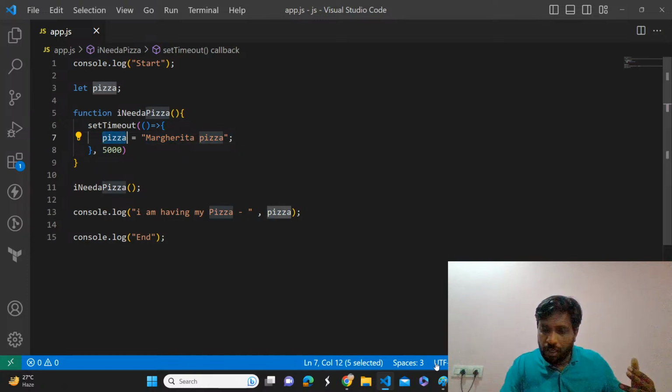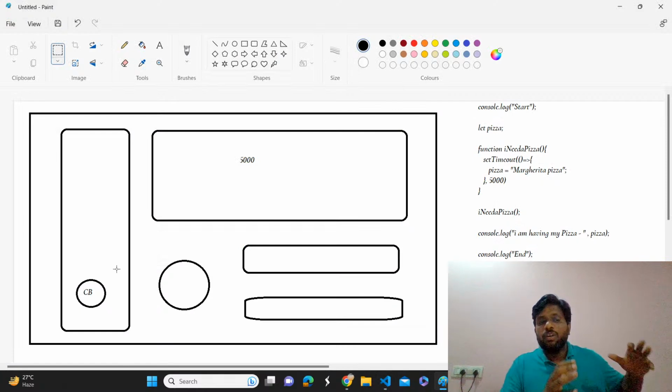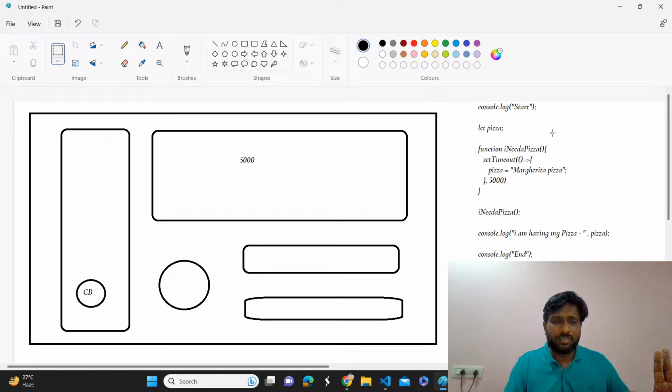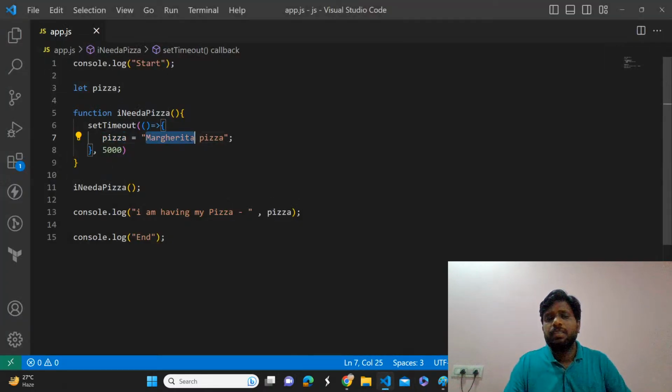So yes, of course, even though we have removed the global execution context, the window object is always there in memory, so it is going to update the pizza value to Margherita pizza. That's it. The job you are doing here is just assigning some string to this pizza variable.